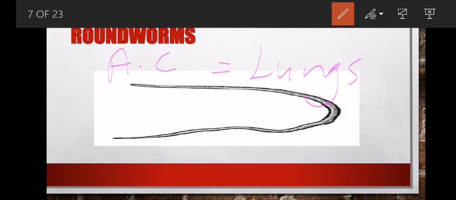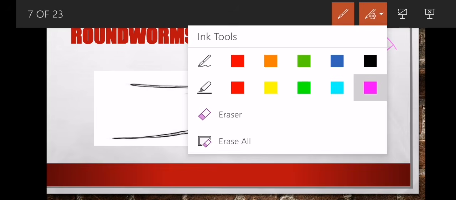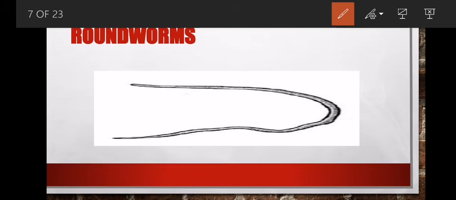The lungs. So what we have to understand is the difference between a roundworm and a tapeworm. The tapeworm is a worm again, but it has segments. But when you look at a roundworm, it is just a worm, it has no segments.